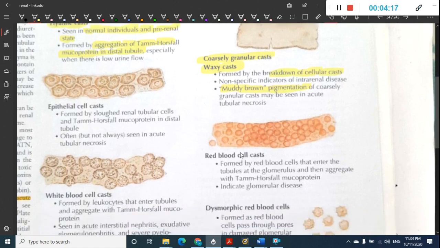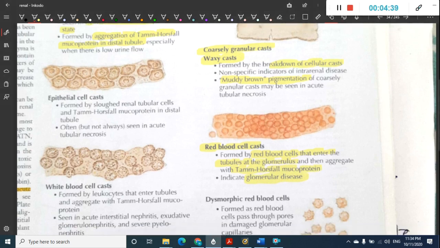Then we have RBC casts. These are formed by those RBCs that enter the tubules at the glomerulus, and these RBCs aggregate along with Tamm-Horsfall mucoprotein. What do they indicate? RBC casts indicate that there is glomerular disease.